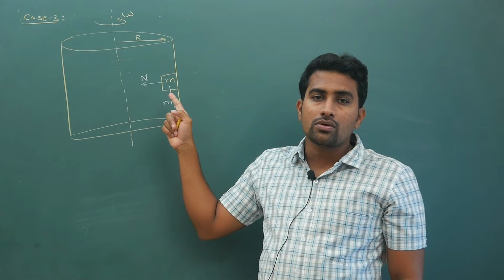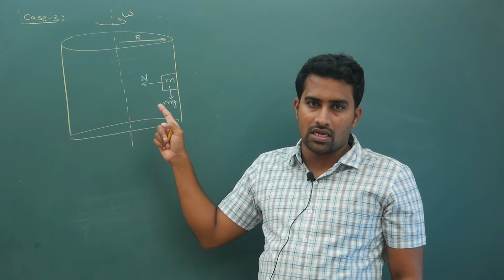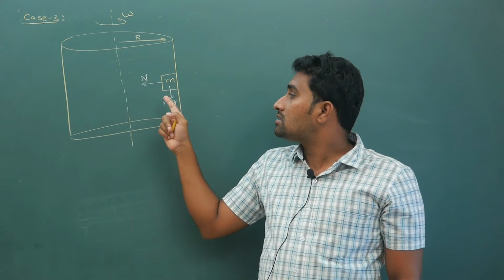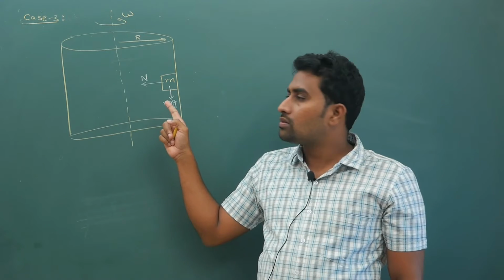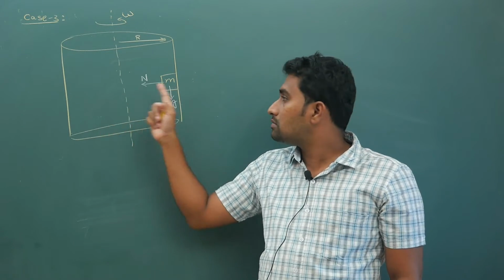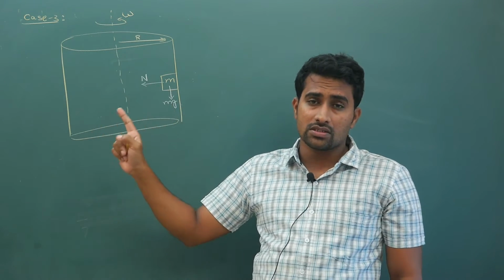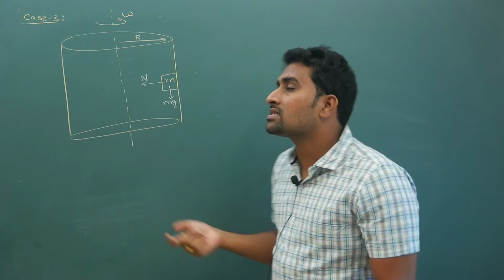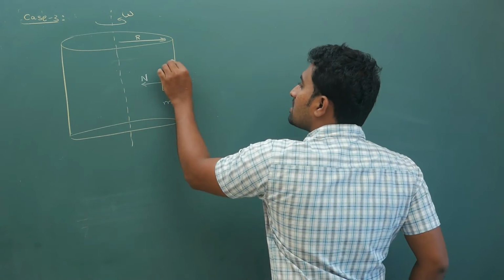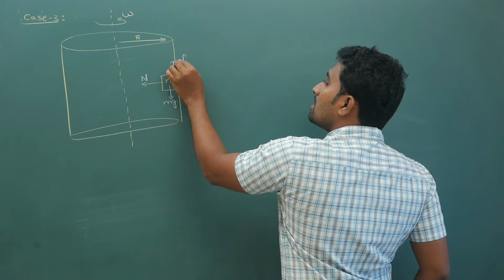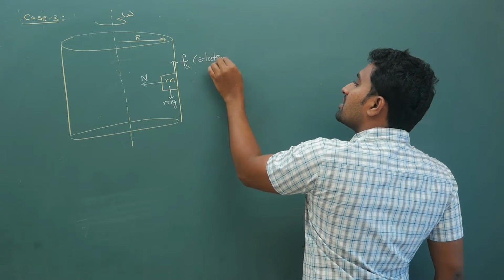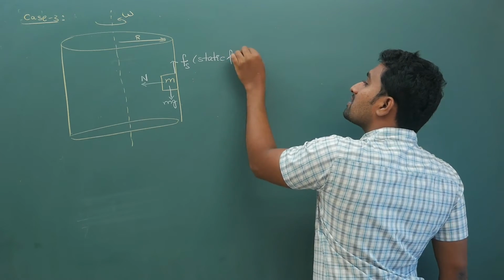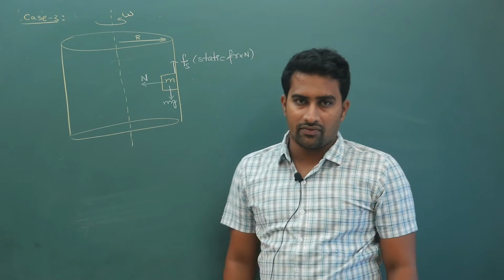Okay, so for you to have the constant force thing, what will happen is, for it to rotate with constant angular velocity, you must have friction here, and this friction will definitely be static friction. Here you must have static friction, so that your static friction will balance the gravitational force.